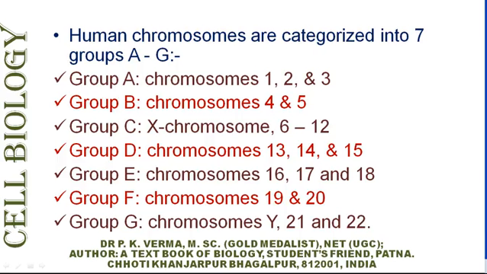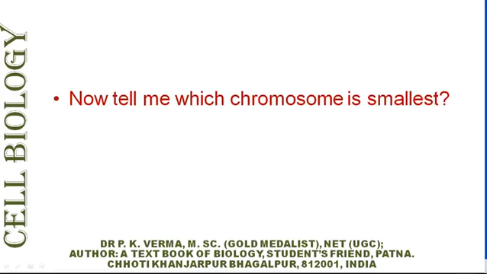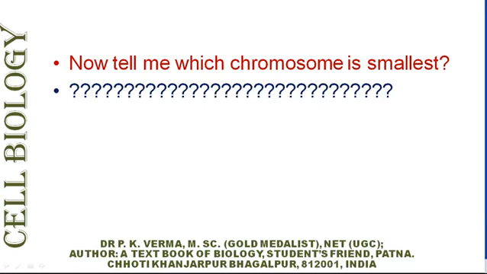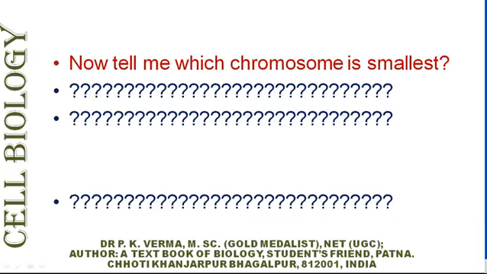Here chromosome numbers 13, 14, 15, that is group D, and chromosomes 21 and 22 of group G have secondary constriction, so these are satellite chromosomes. Now tell me, which chromosome is the smallest? As per the principle, it should be the 22nd chromosome.